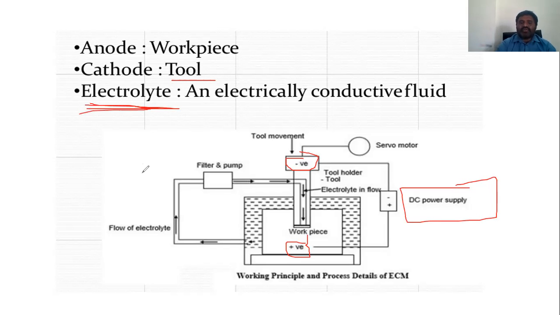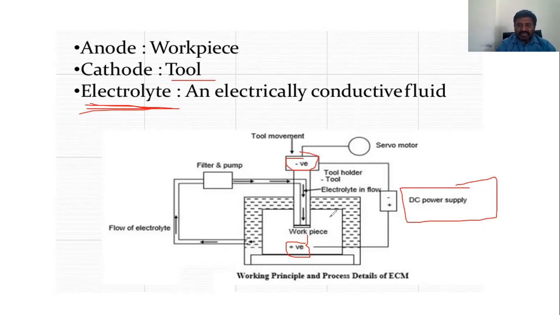Now how is it carried out? Let's discuss what it means. It is the reverse of electroplating. Let's discuss the meaning of electroplating, but before that, what exactly electrolysis is. Electrolysis is passing a direct electric current through an ionic substance that is either molten or dissolved in a suitable solvent, and producing a chemical reaction.